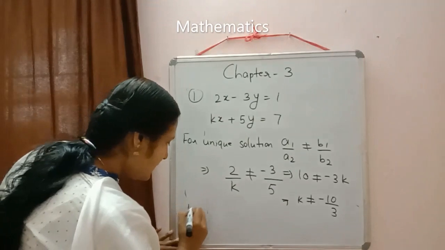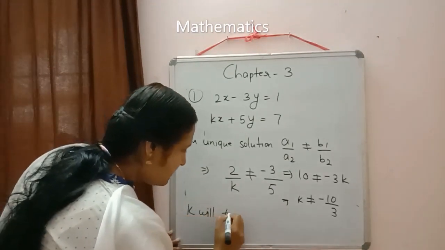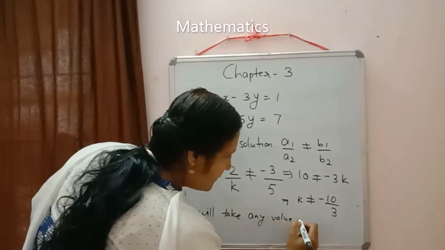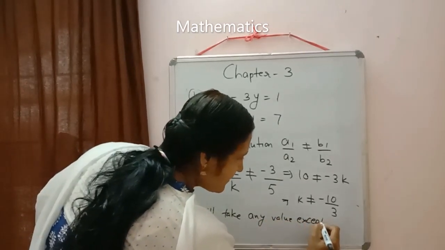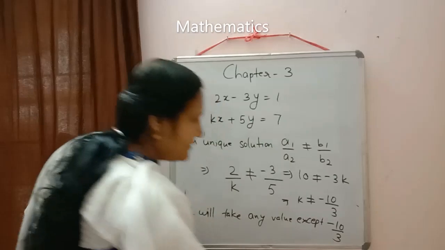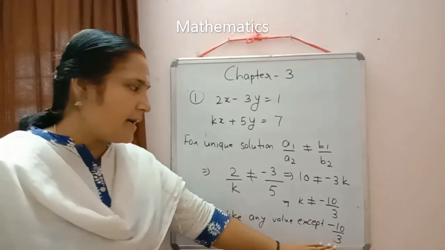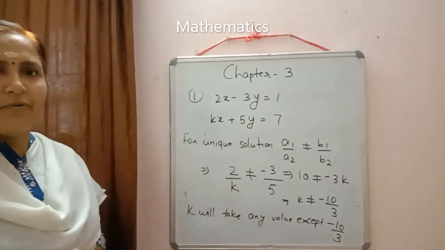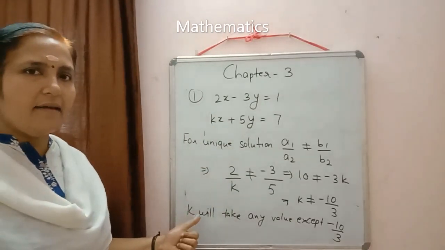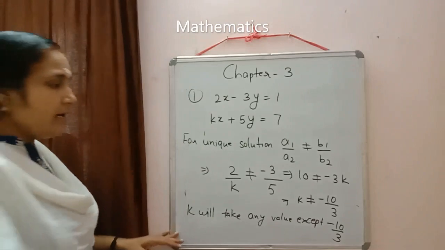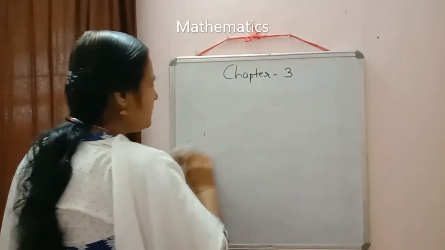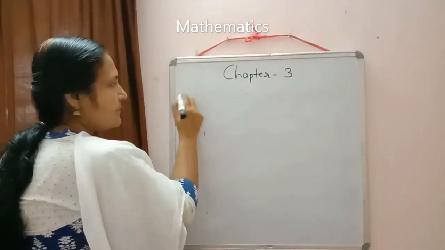So you will write down k will take any value except minus 10 by 3. So except minus 10 by 3, we can take any value for k for a unique solution. Method is clear? So we will move to the next question.